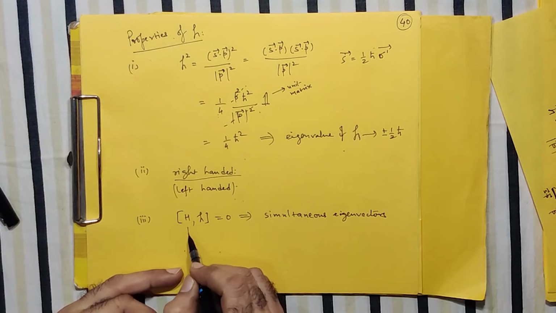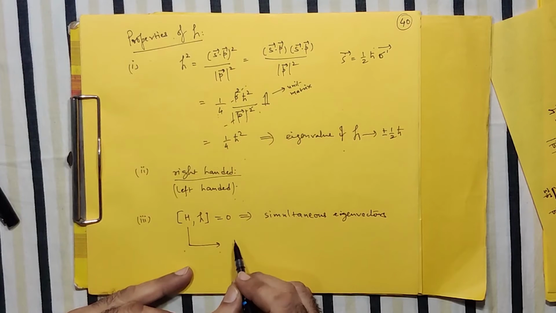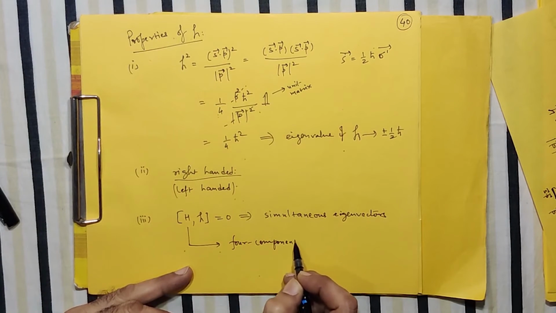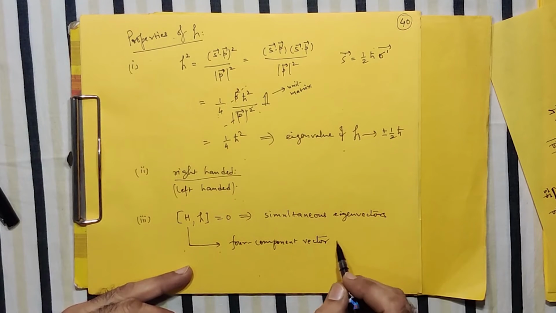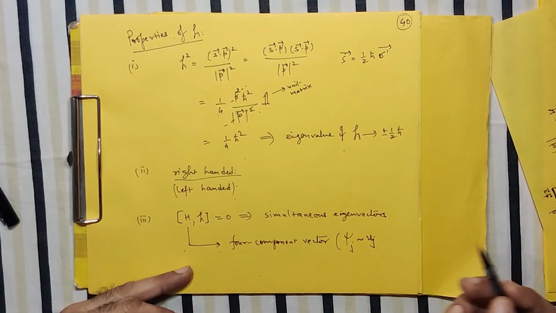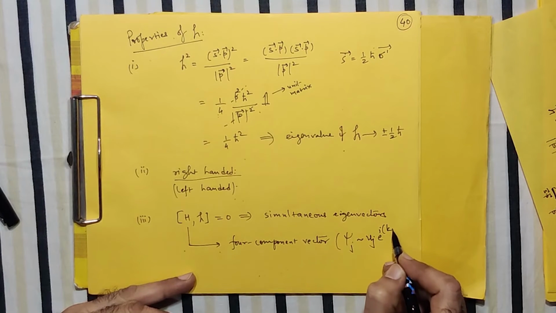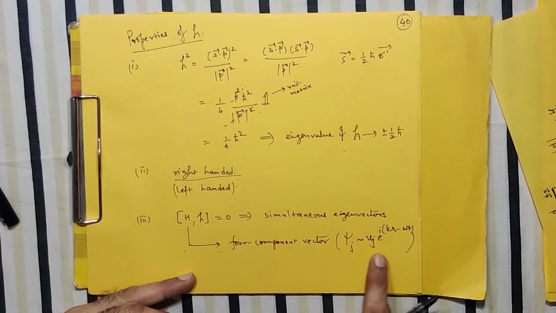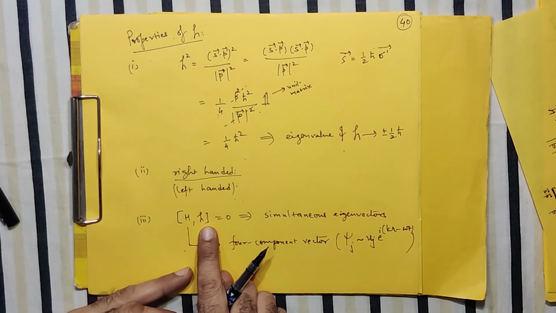We have already proved for the Dirac Hamiltonian, the corresponding eigenstates are the four component vector. So the same four component vector, just to remind you, I think this is what we have written, that u_j, and in case of the plane wave, it is written as e raised to i (k dot r minus omega t). So it is the same thing you can take as the eigenvector or the eigenfunction for the helicity operator.